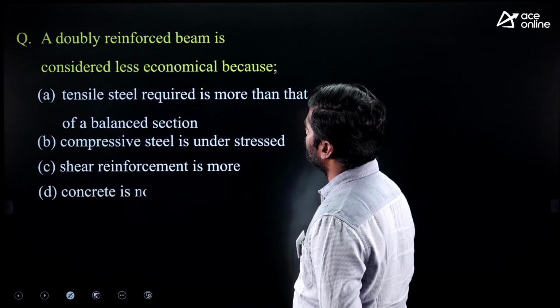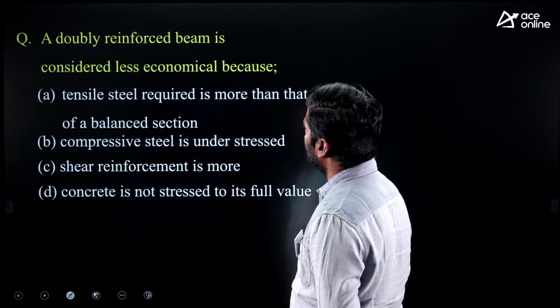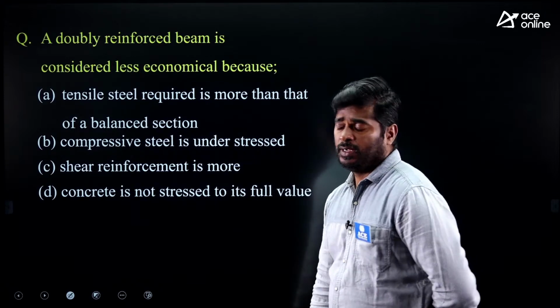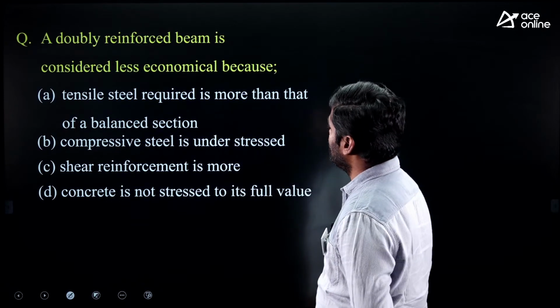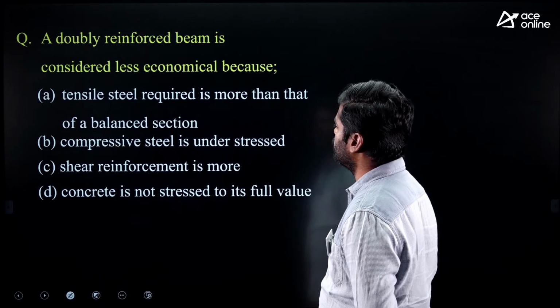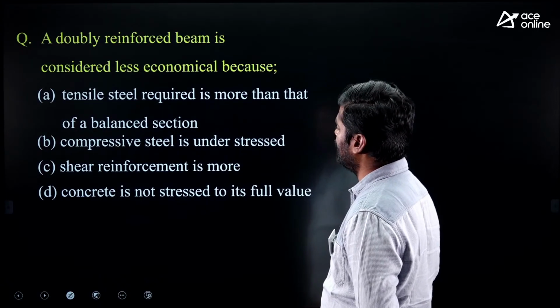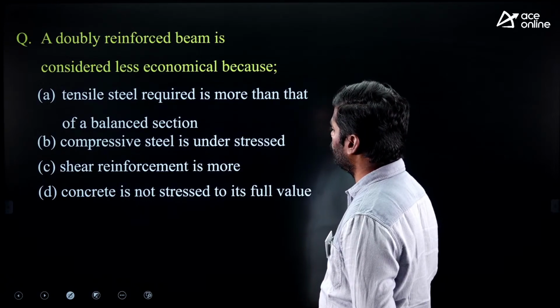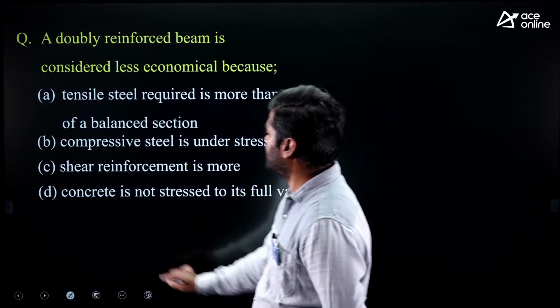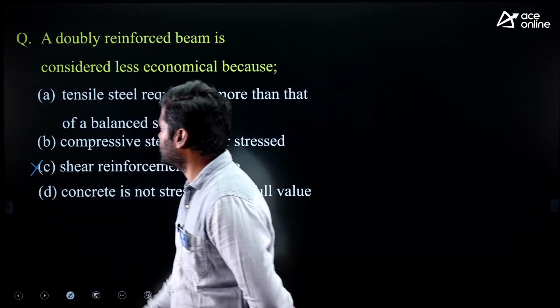A doubly reinforced beam is considered less economical because, options given: A, tensile steel required is more than that of a balanced section. B, compressive steel is under stressed. C, shear reinforcement is more. D, concrete is not stressed to its full value. Option C is not related to this question.